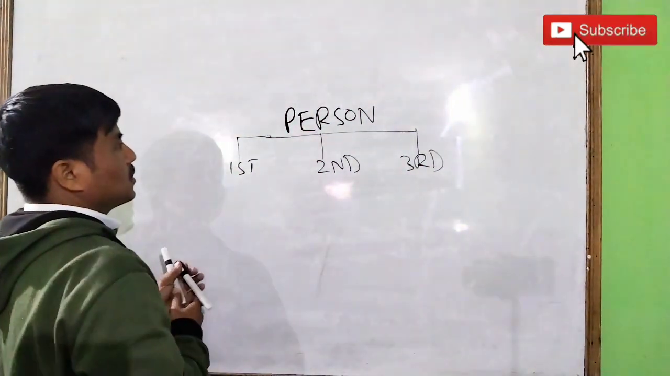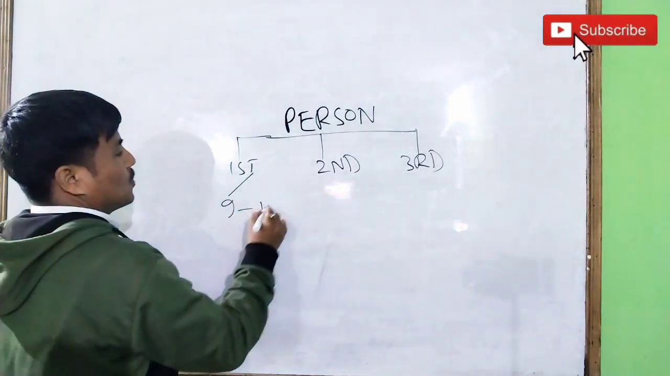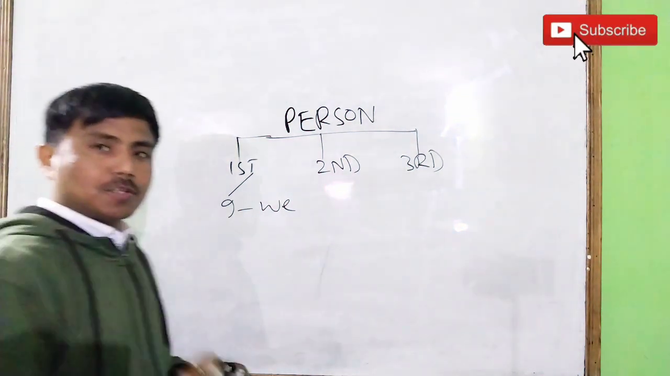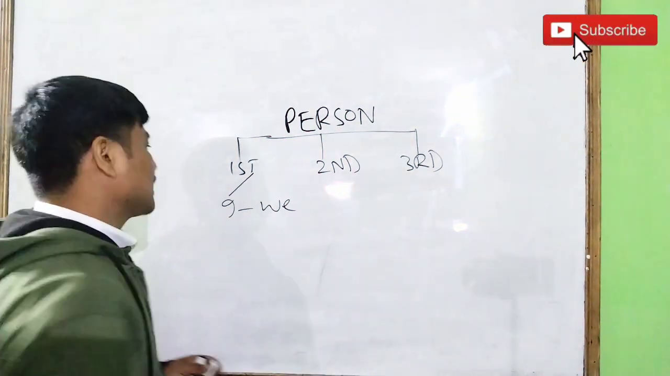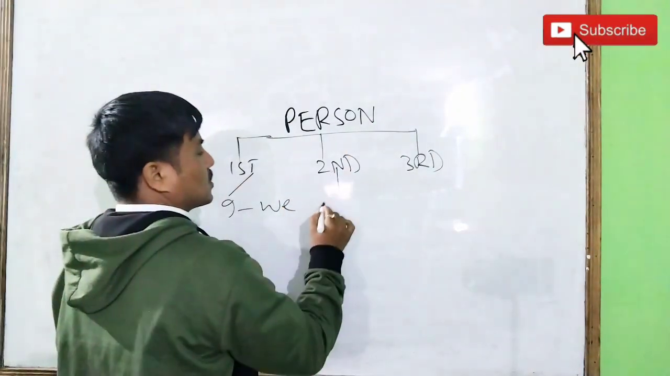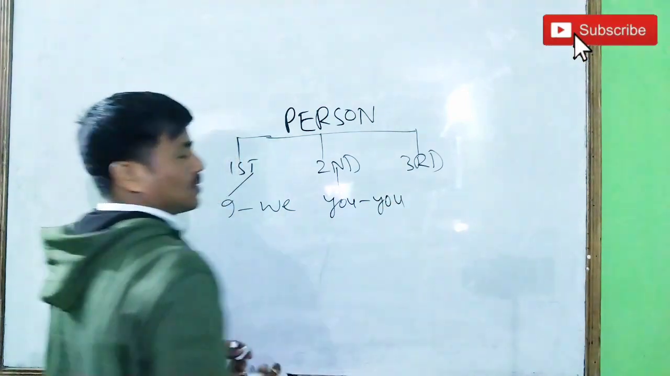So first person, what is the first person here? I and we. So I is the singular, only one person, and we is the plural. Okay, and the second person is called you. You and you are called the second person.